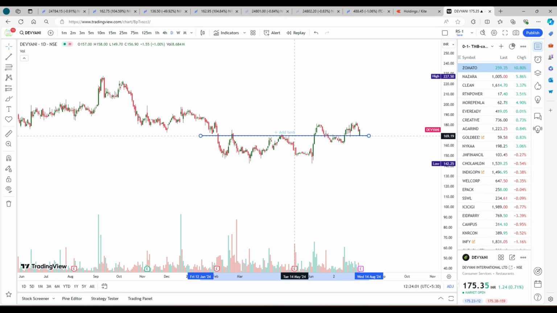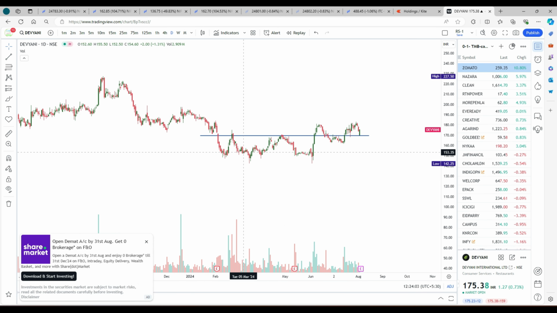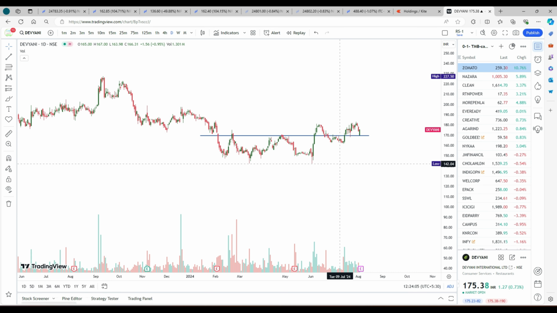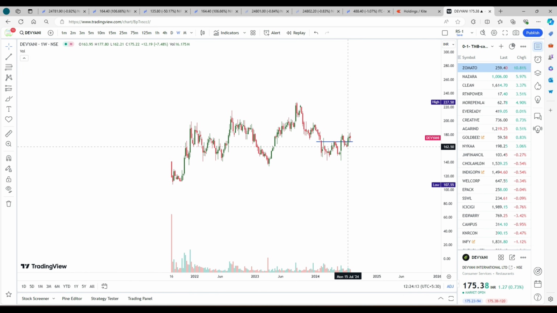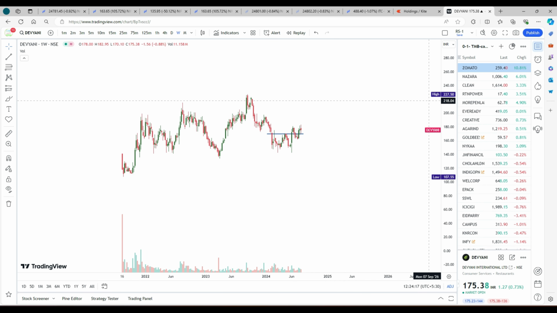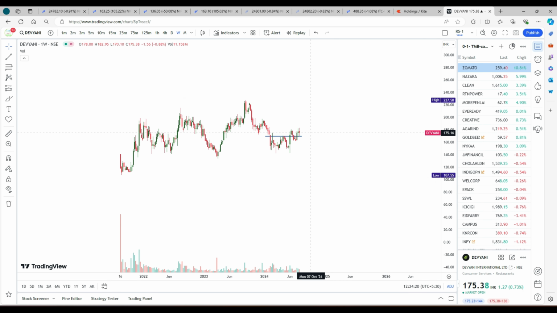Then it crossed the consolidation area, and slowly it is going up. So I wanted to utilize this in the medium to long term, investing some amount in this company so that I can get something out of it.